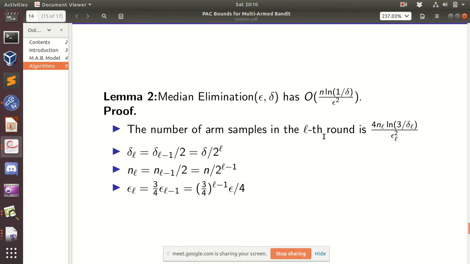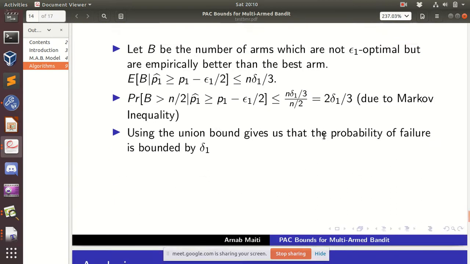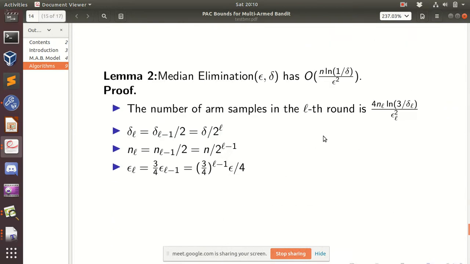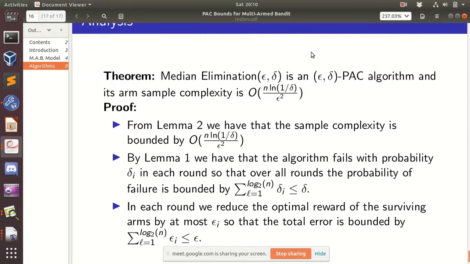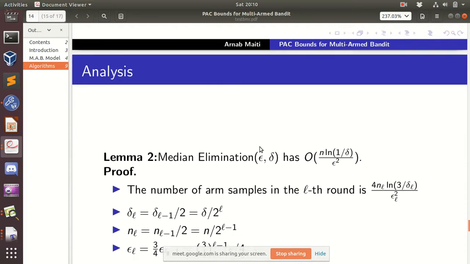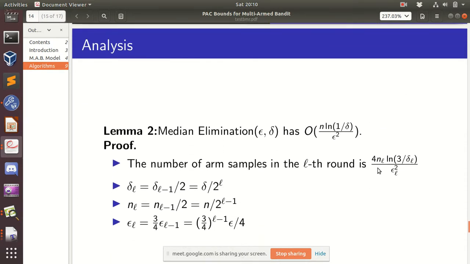Okay, so that was regarding this lemma. Now we can have a look at the sample complexity, which is actually very easy to analyze. I'll tell you about the constants properly.